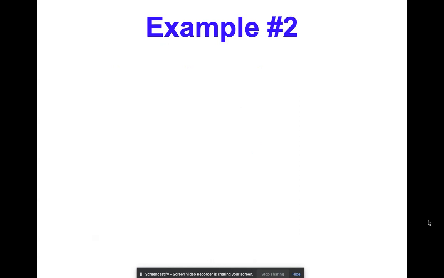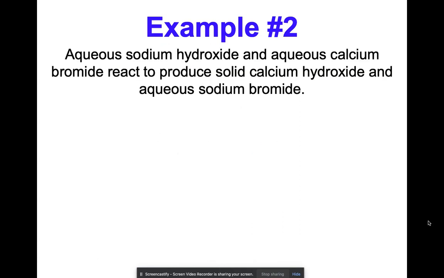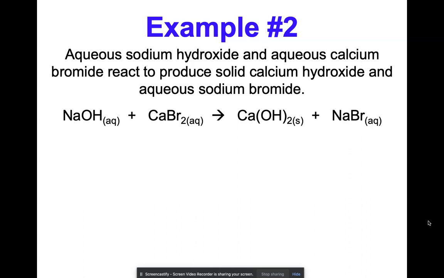So example number 2, we're going to go from words to words that are given to an actual equation. So you actually do need to remember how to name things and go from name to formula. That's why we've been practicing it so much. So aqueous sodium hydroxide and aqueous calcium bromide react to produce solid calcium hydroxide and aqueous sodium bromide. So this is what it'll look like once you get it all figured out. There's sodium hydroxide, there's calcium bromide, there's calcium hydroxide, and sodium bromide.